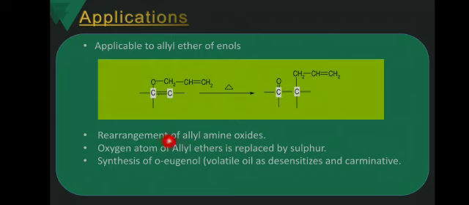Then we see the rearrangement of allyl amine oxide. The oxygen atom of allyl ether is replaced by sulfur. It is also used in the synthesis of orthogonal volatile oil and carminative. So this is all about the important applications of the Claisen rearrangement reaction.